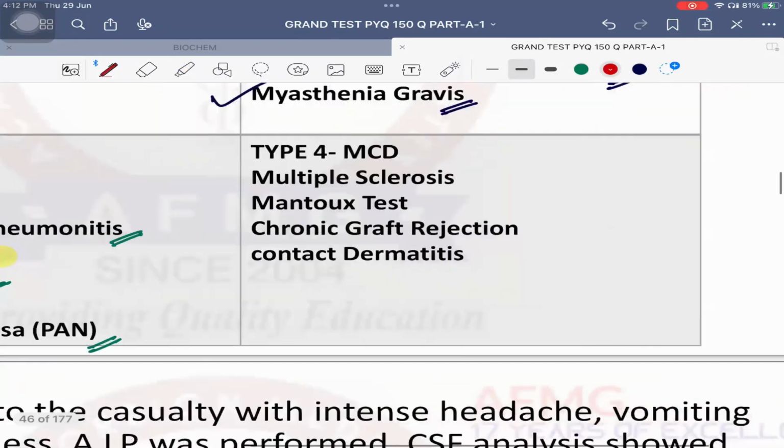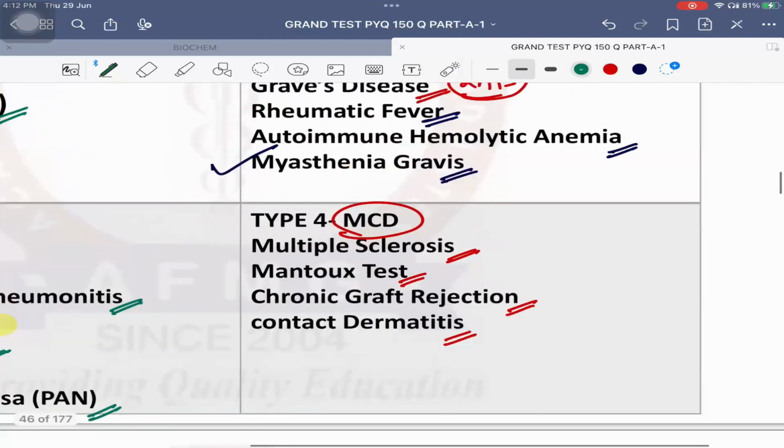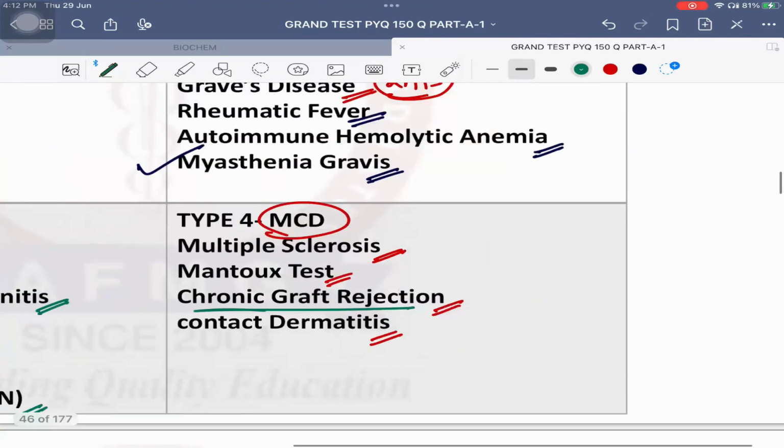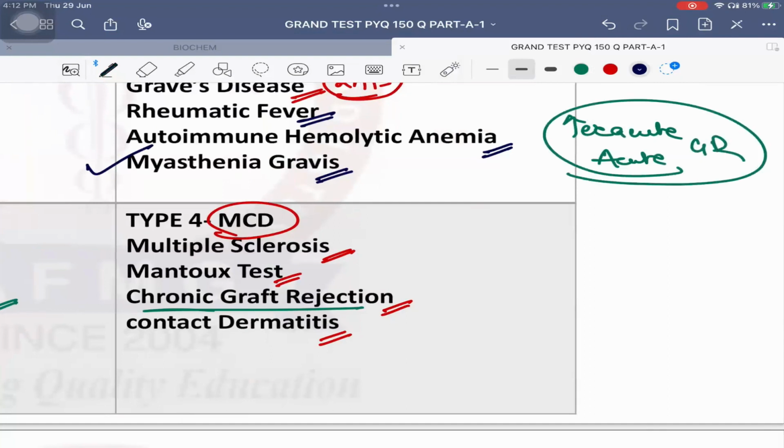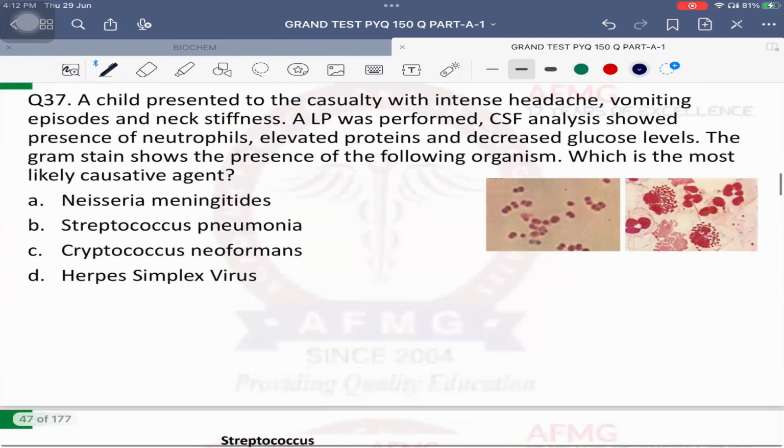ठीक है. Type 4, the mnemonic is MMCD. MMCD वाले लोग ढीले होते हैं, बहुत धीरे धीरे काम करते हैं. DMC याद रख लो, MMCD याद रख लो. M stands for multiple sclerosis. Second M stands for Mantoux test. C stands for chronic graft rejection and D stands for dermatitis. But which dermatitis? Contact dermatitis. Important है अगर chronic graft rejection is type 4, hyperacute and acute graft rejection will be, very good, type 2 hypersensitivity. ठीक है, याद रखना. Question number 37 now.